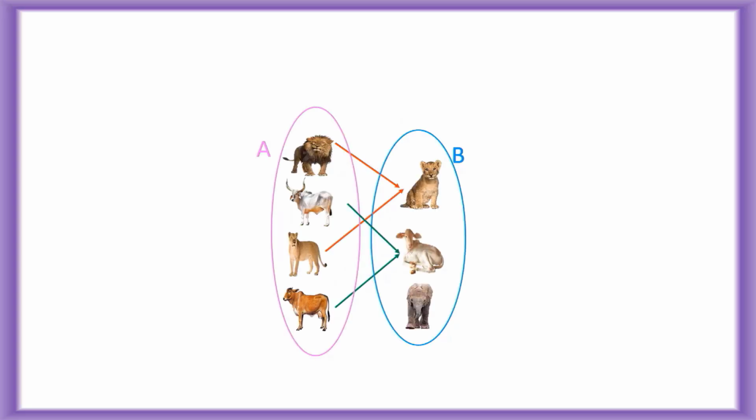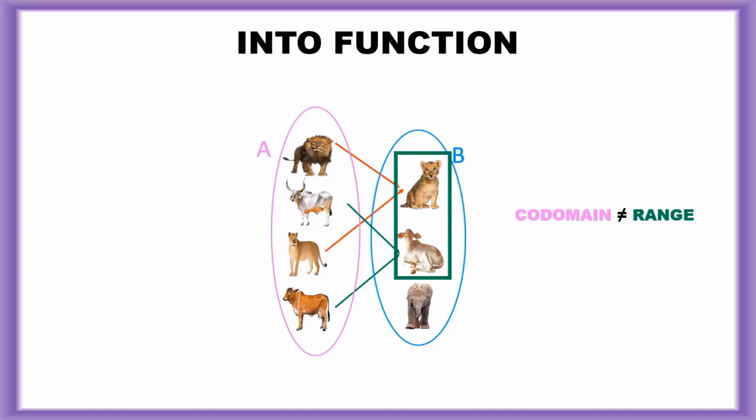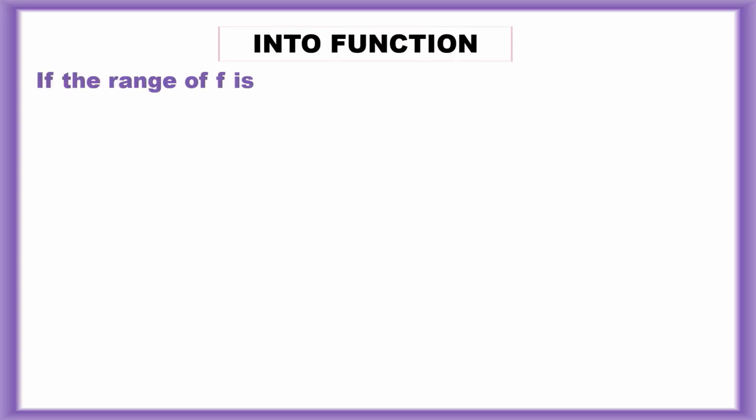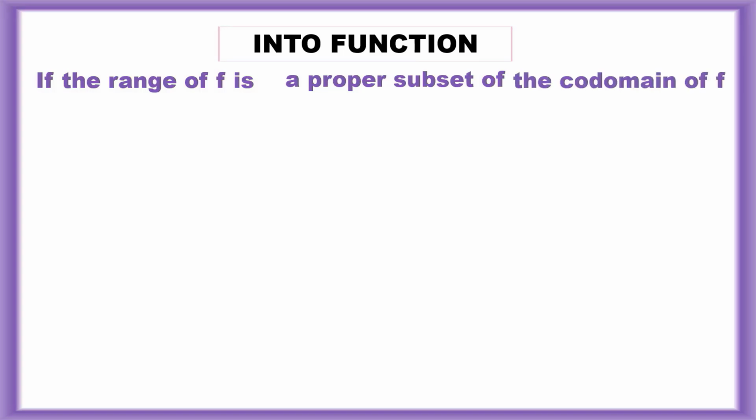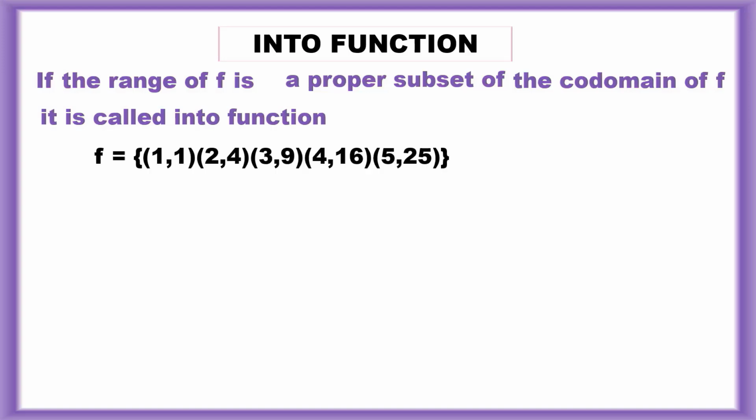Here codomain is not equal to range, so it is an into function, and more than one element of A has the same image in B, so it is a many-one function. Codomain is not equal to range, so it is an into function, so it is a many-one and into function. Proof of into function: if the range of f is a proper subset of the codomain of f, it is called an into function.